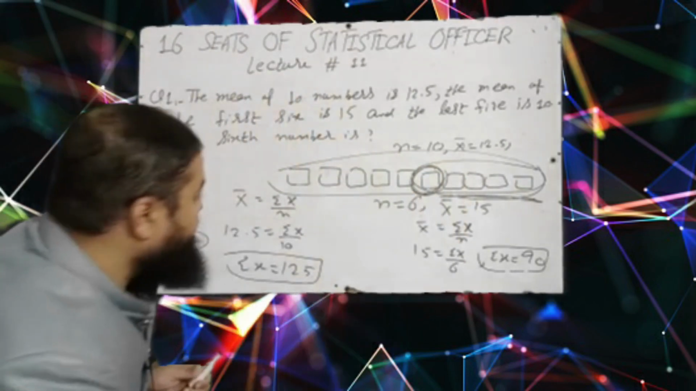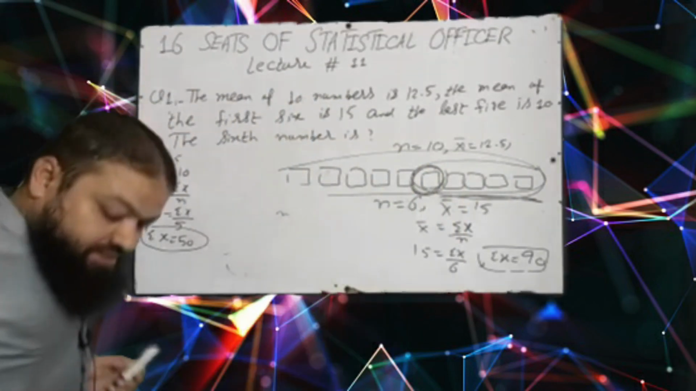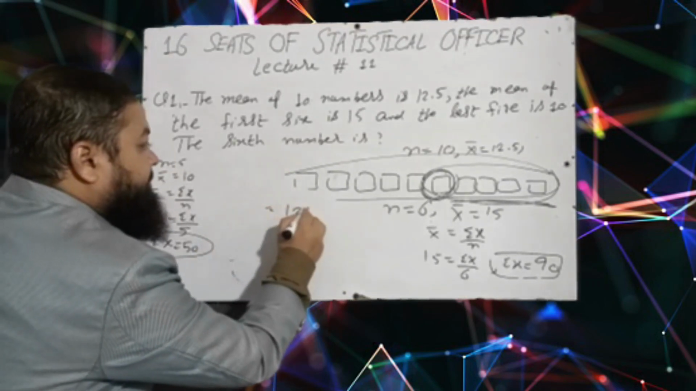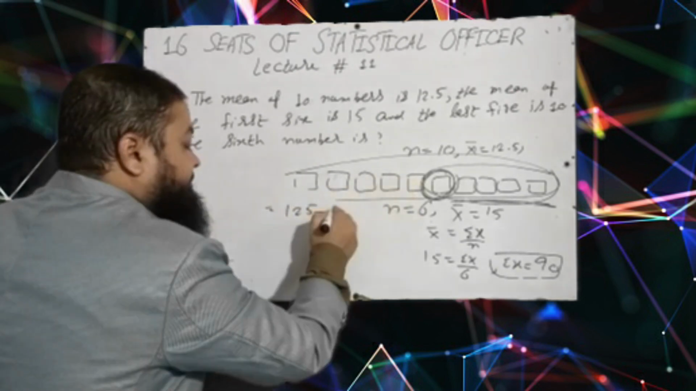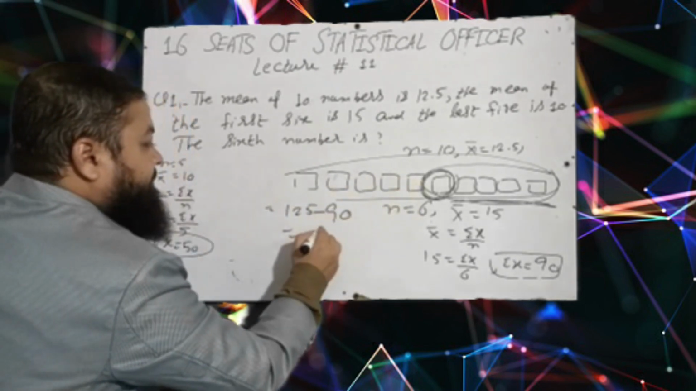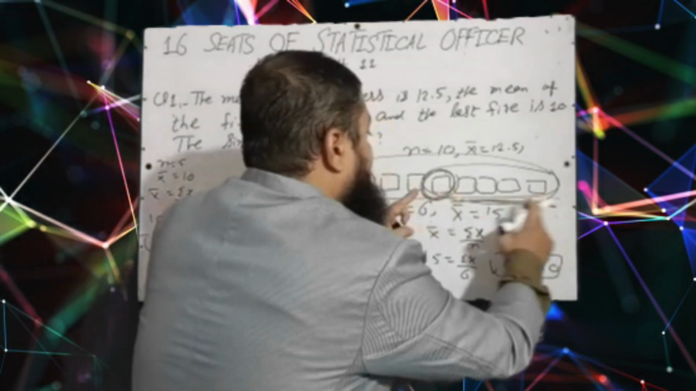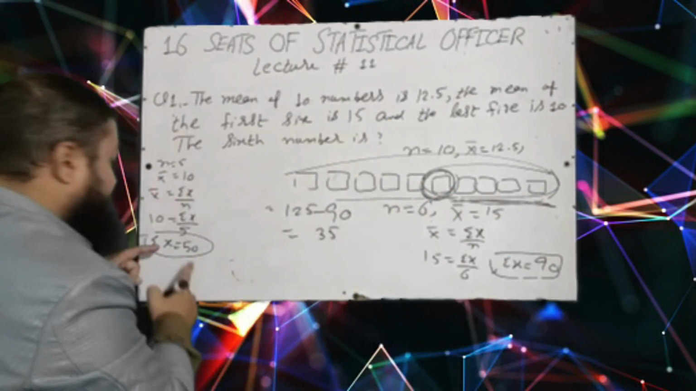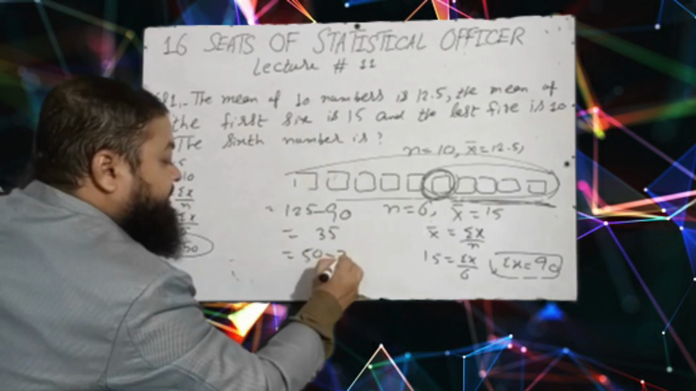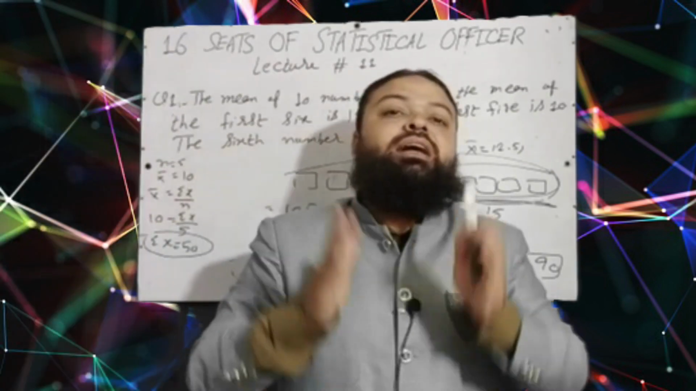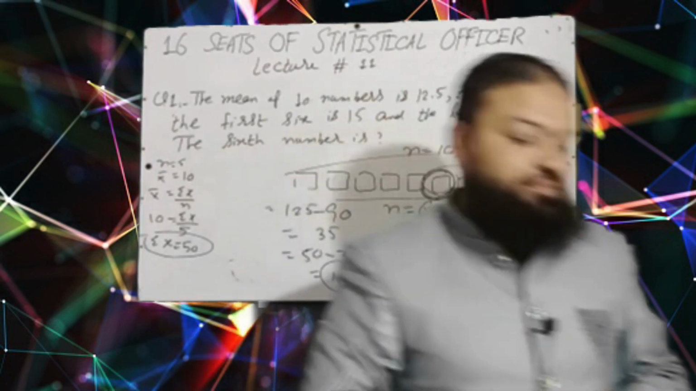Now what is the sum of all the 10 numbers? That is 125. I will subtract the sum of 6 numbers from it, 90, and that will be 35. Now I will subtract the sum of these 4 numbers from the sum of 5 numbers, which was 50. 50 minus 35, and the correct answer in the exam will be 15. A very important question.